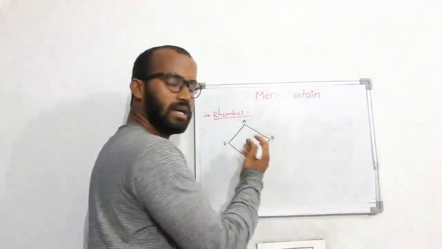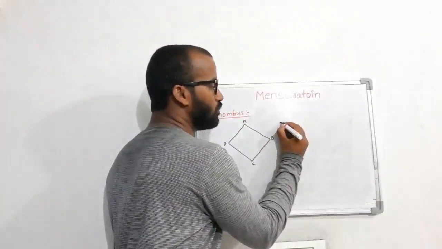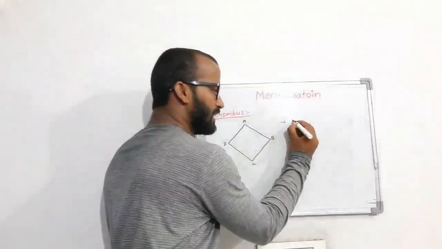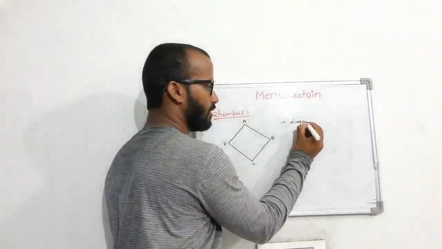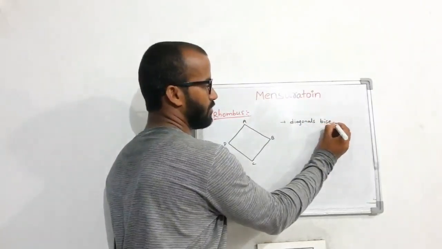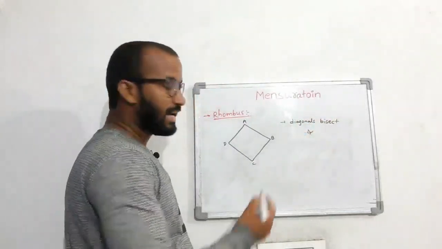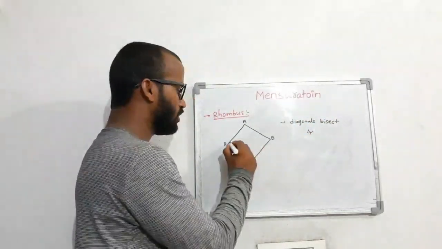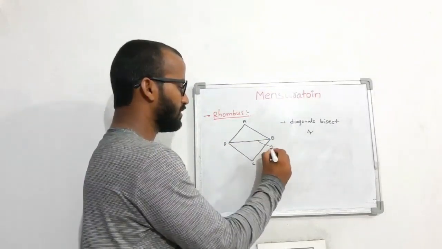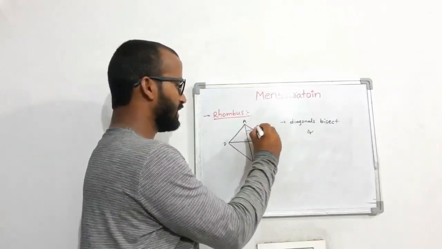Here opposite angles are also equal, but I am discussing the unique point. What is the unique point here? Diagonals bisect each other. And diagonals are perpendicular to each other. What about diagonals here? This is diagonal 1. This is diagonal 2.